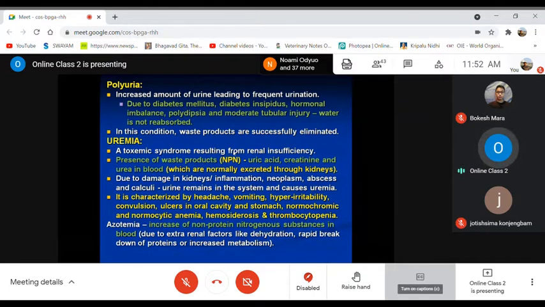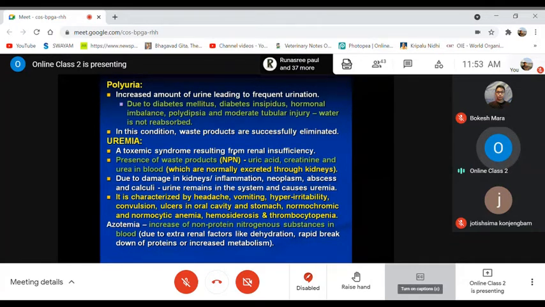It may also be due to damage in the kidneys, or when kidneys are inflamed, or due to neoplasm, meaning cancerous growth, when there is abscess, or calculi formations, where the urine remains in the system, blocking it and causing reabsorption of these materials and waste products, non-proteinous nitrogenous substances, NPN. So that goes back and is reabsorbed into the blood circulation, leading to this condition we call uremia.